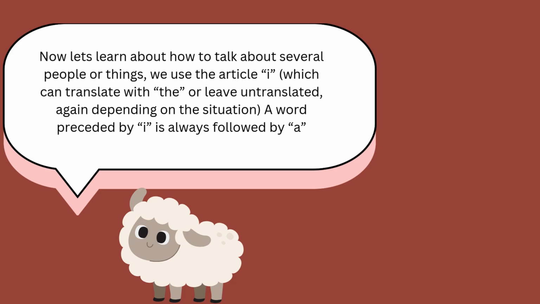So let's start today's lesson and learn about how to talk about several people or things. We use the article e, which can translate with the or leave untranslated, again, depending on the situation. A word preceded by e is always followed by an a.